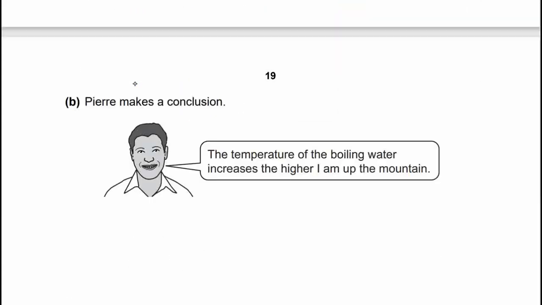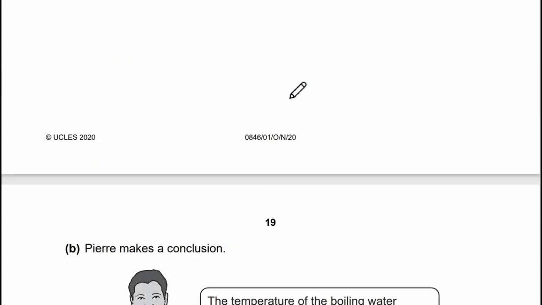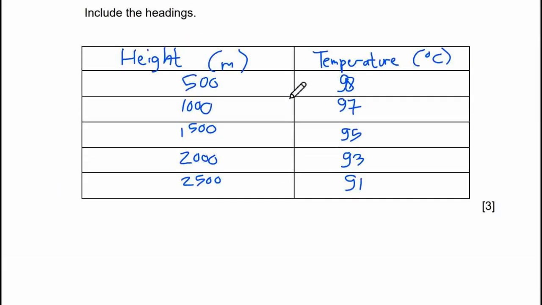Right. Question B. Pierre makes a conclusion. The temperature of the boiling water increases the higher I am up the mountain. You can see this is the higher, this is increase, the height increases, but this one is decrease.